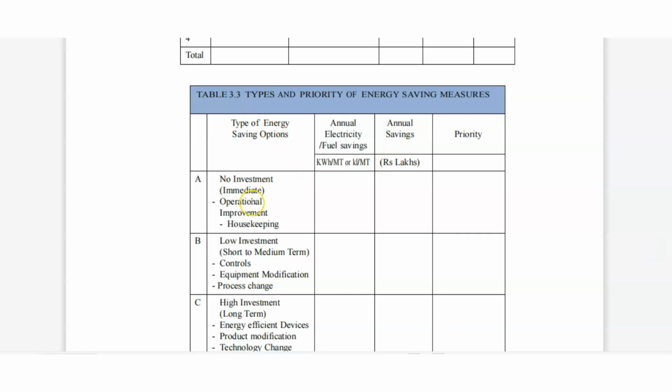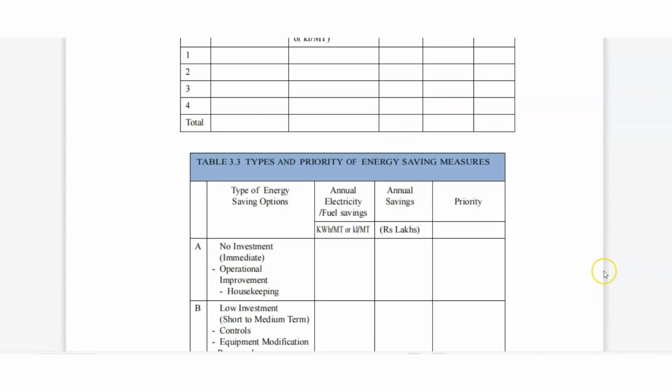Then we can write the types and priority of energy saving measures. Types of energy saving options: no investment, operational improvement, housekeeping. Low investment, short to medium term: control, equipment modification, process change. Then high investment, long term: energy efficient devices, product modification, technology changes. Annual electrical or fuel saving, this is the unit. Annual saving in rupees lakh. Priority: we may use this tabulation sometimes.